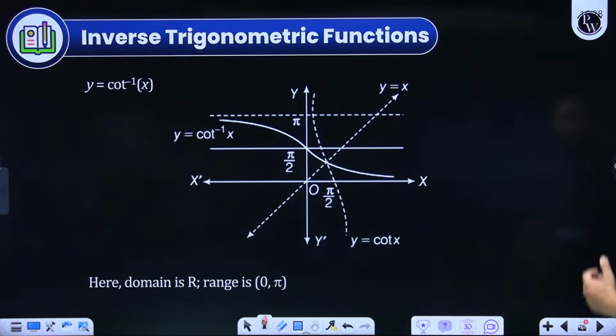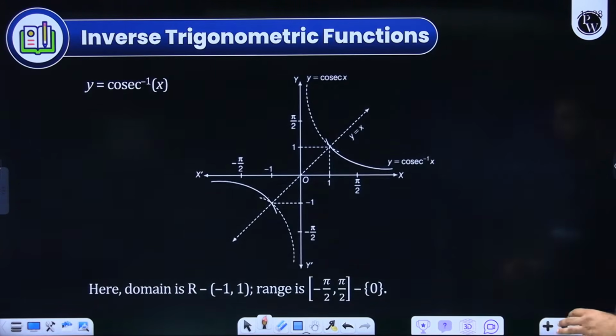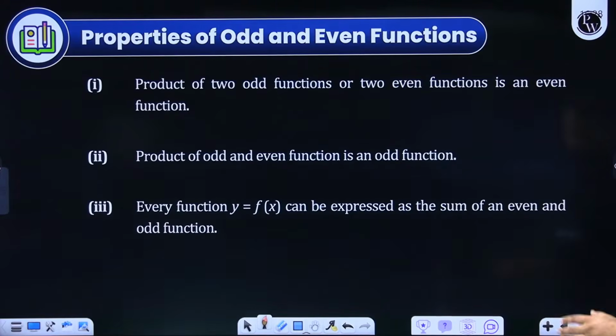Now from here, these graphs are also there. Cot inverse x, I hope you can see and understand. Cot inverse x, and then we talk about cosec and then sec. I hope there is no confusion on that.